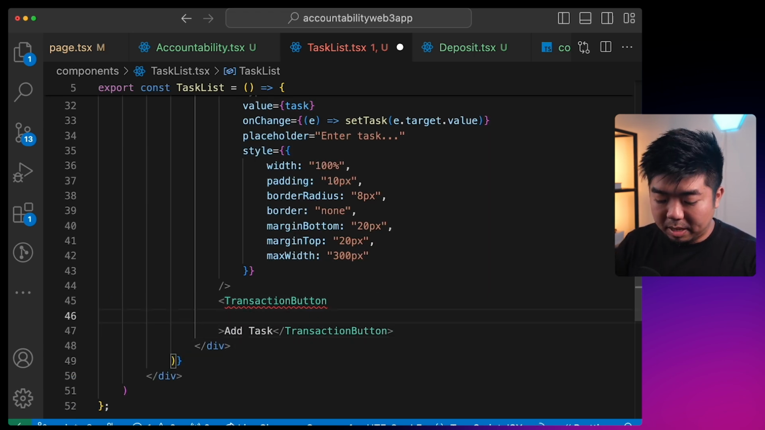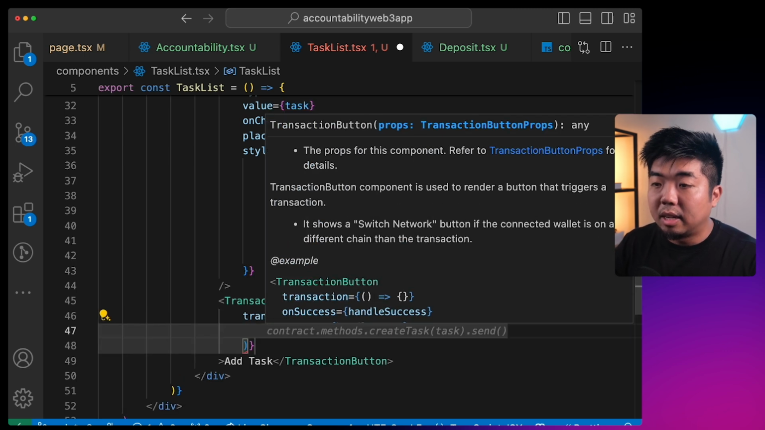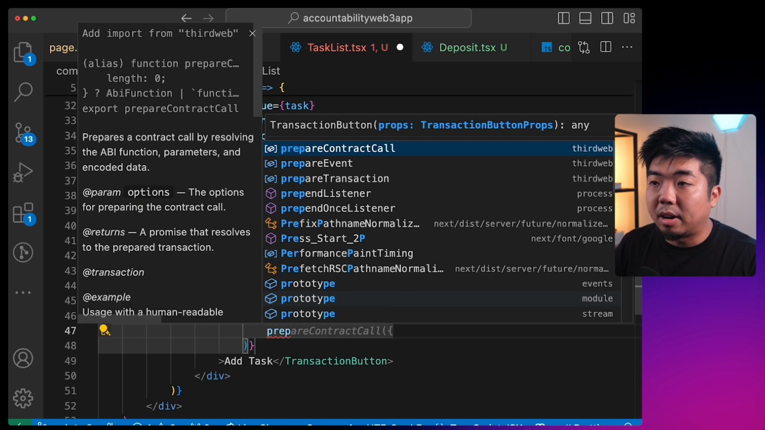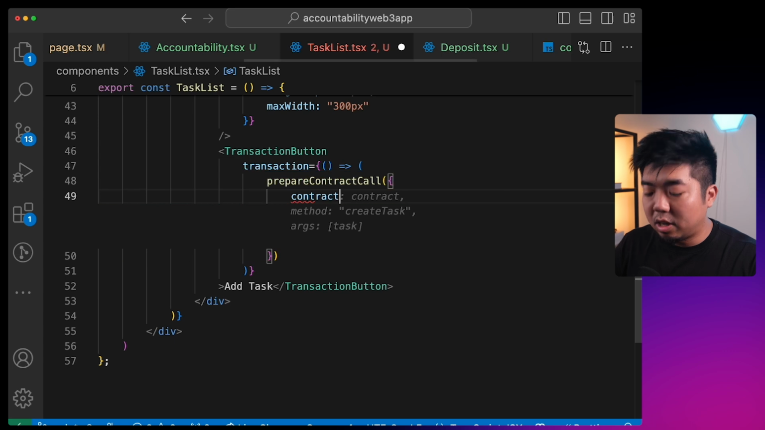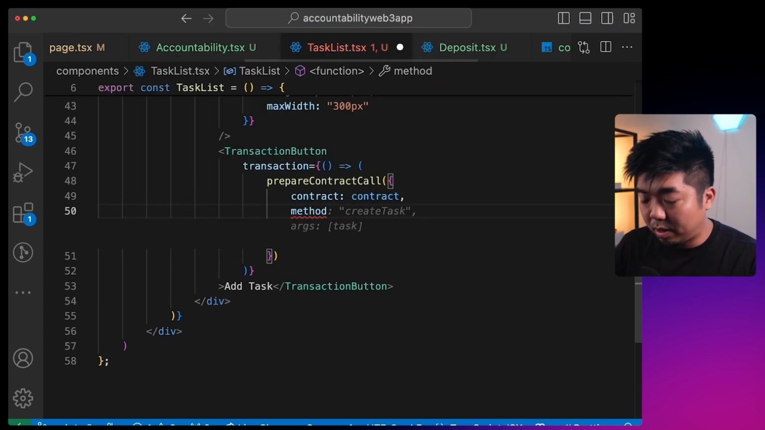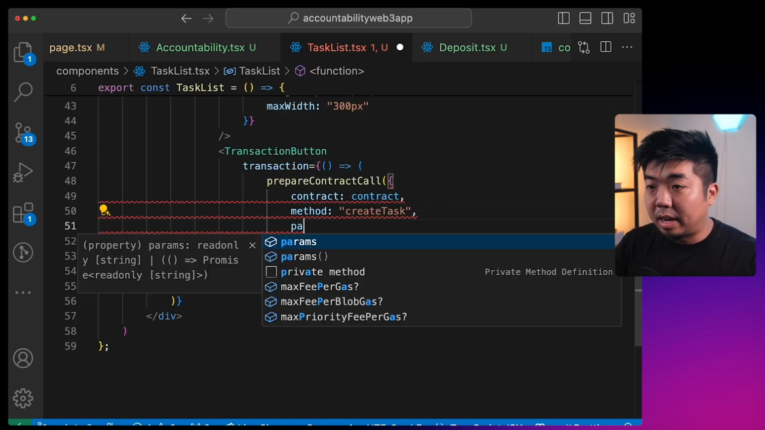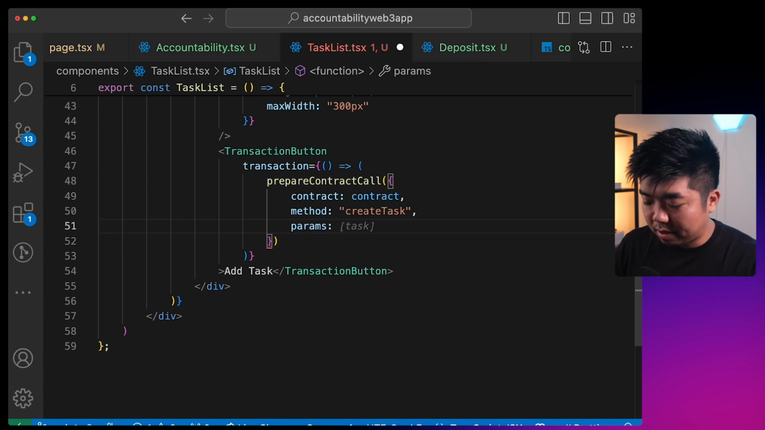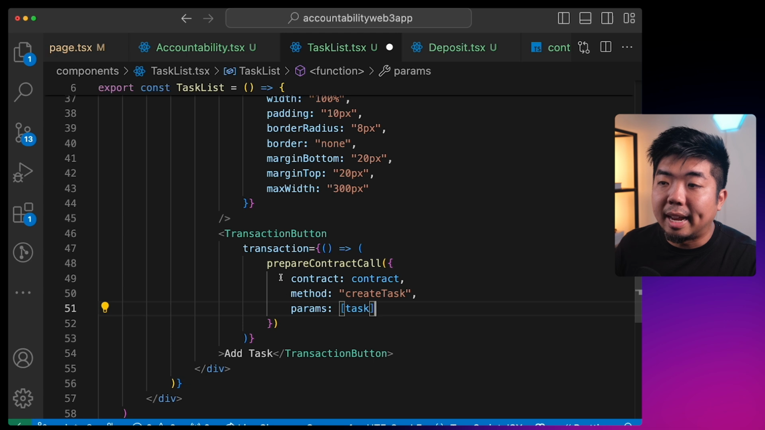And again, our transaction button, we need to provide it with the transaction that we are going to call from our smart contract. We can do this with the prepare contract call. In the prepare contract call, the contract is going to be our contract from our contract.ts file. The method that we are going to call is the create task function. We need to provide it with the parameters for that function, which is going to be our task. So whatever we put into our task, it's going to set that as the task description when we call the create task function from our smart contract.